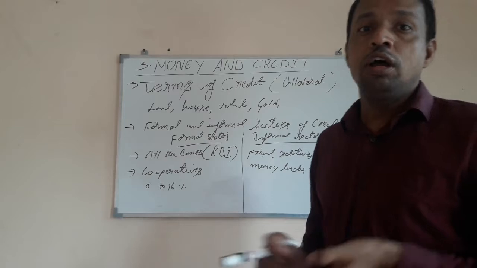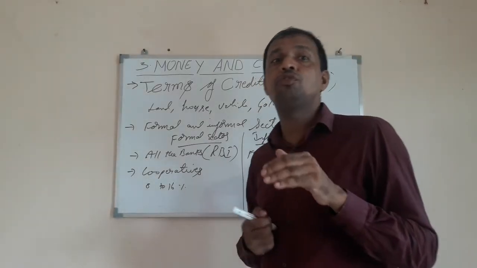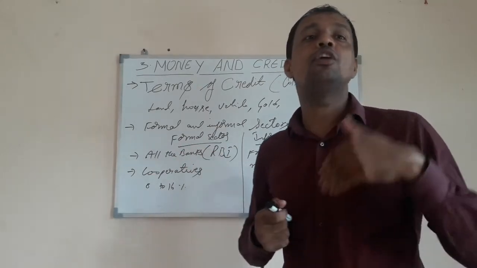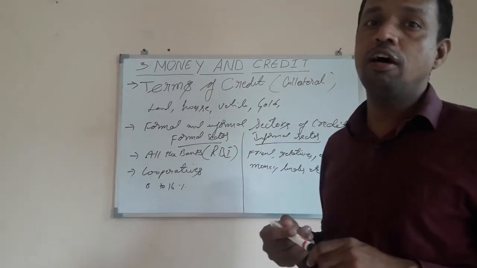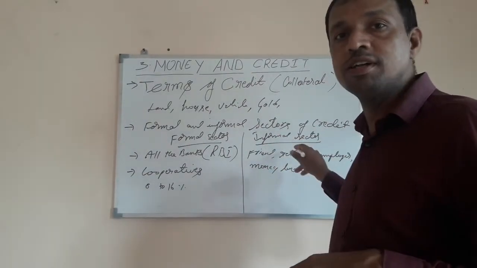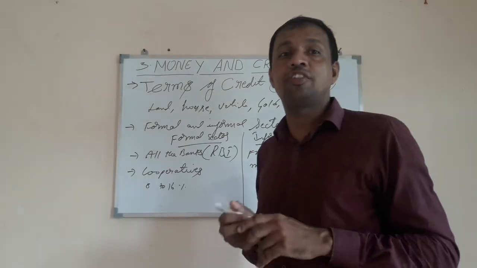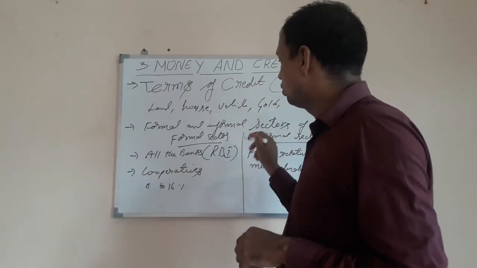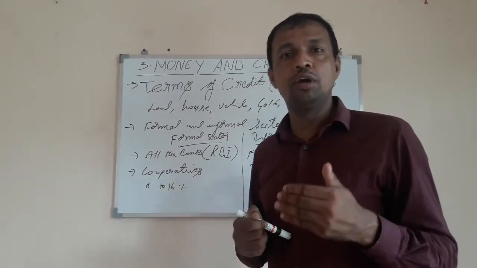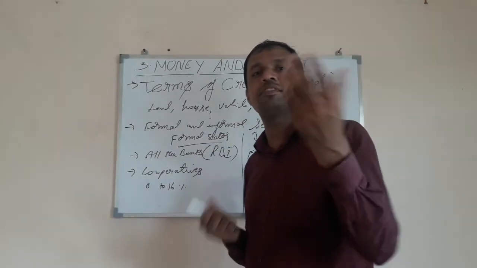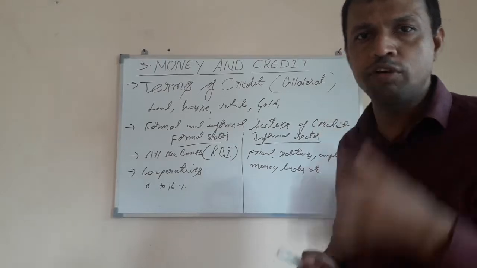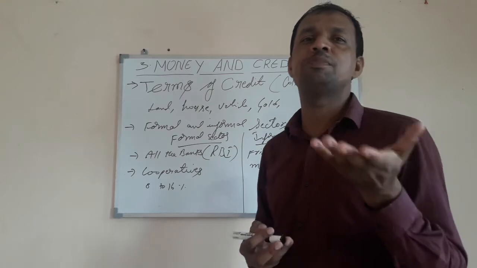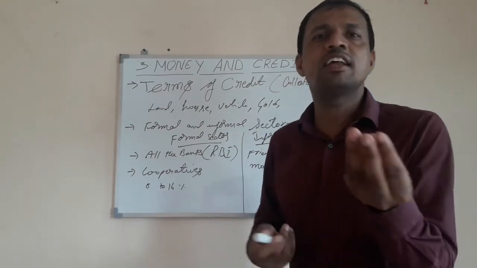Okay, that is so. Now RBI is trying to spread the banking system, the formal sector system, even in the rural areas, so that the number of people going toward the informal sector should reduce. It is trying to reduce the paperwork also, so that the illiterate farmer should come back to the formal sector to take the loan. Because mostly those farmers and peasants require a small amount of loan, in thousands and hundreds, for the agricultural season, for buying seeds, pesticide, fertilizer, pump sets, agricultural implements and all.